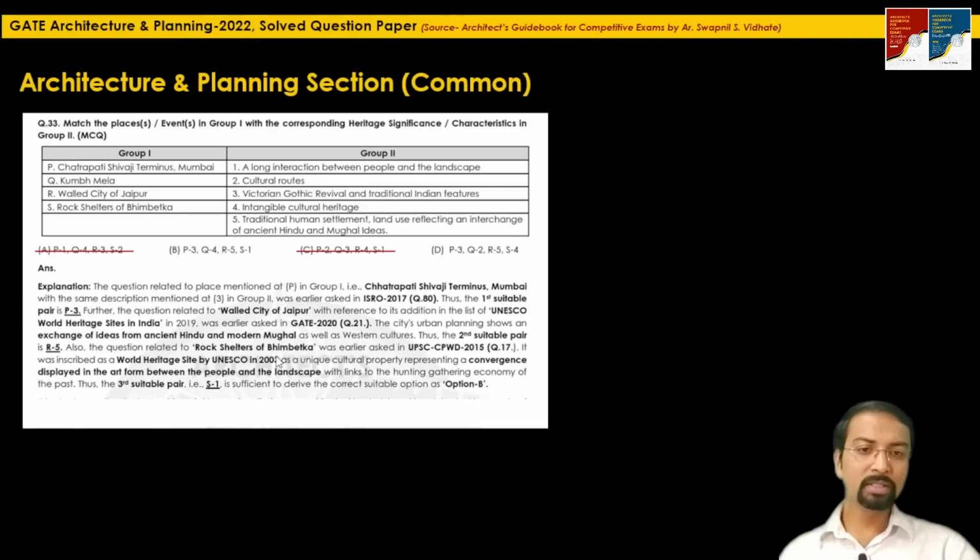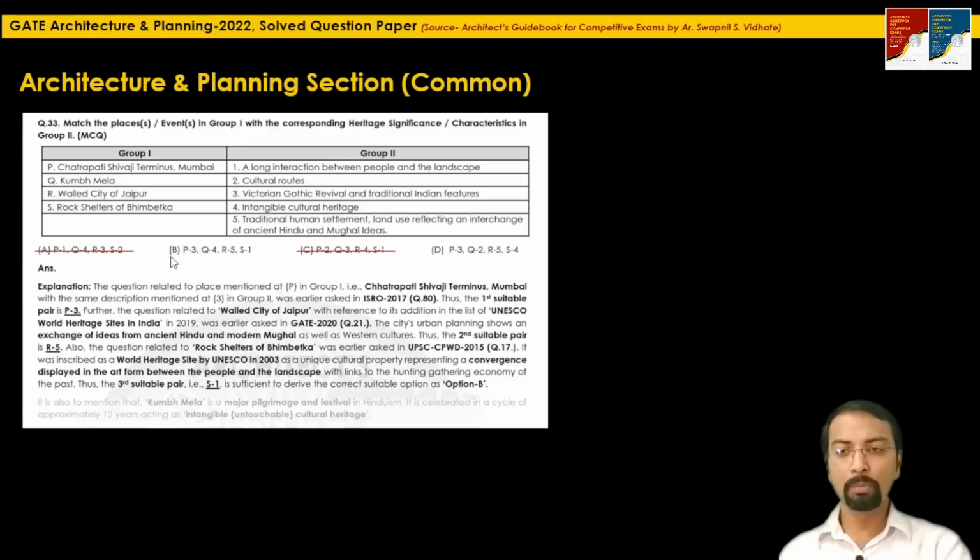It represents the convergence displayed in the art form between the people and the landscape. So S1 is the correct pair, as I said. S1, a long interaction between people and the landscape. So S1 is the correct one. So the suitable or the only correct option here is option B.